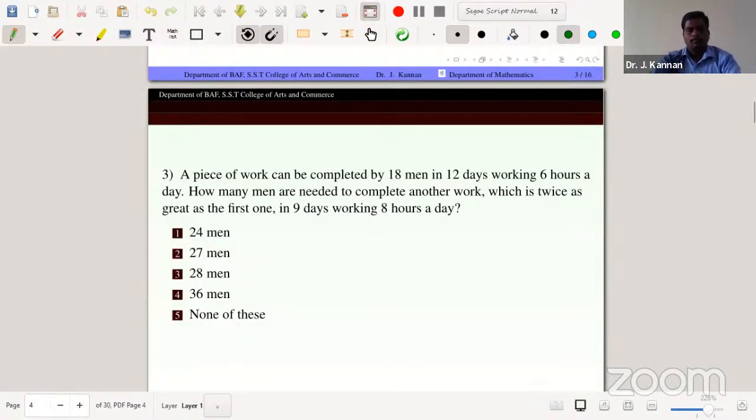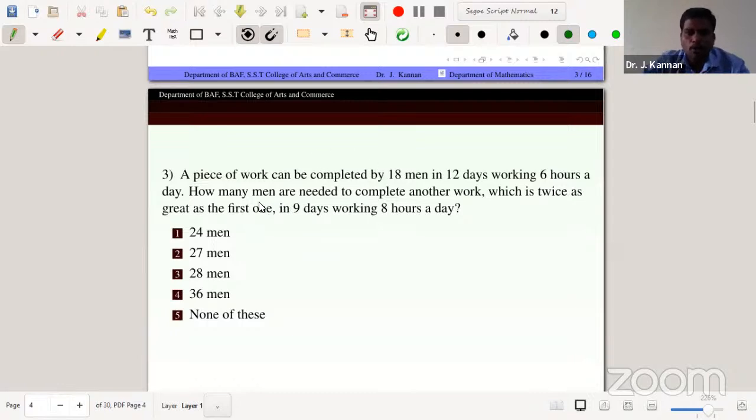So third problem, just focusing on the third column because the sentence is very long, because first column is 1.5 lines, second column is 2 lines, but third column is 2.5 lines. A piece of work can be completed by 18 men in 12 days, working 6 hours a day. So data is given by number of employees, number of days, number of hours. How many men are needed to complete another work which is twice as great as the first one?